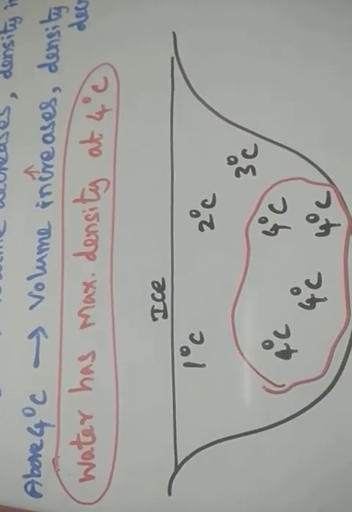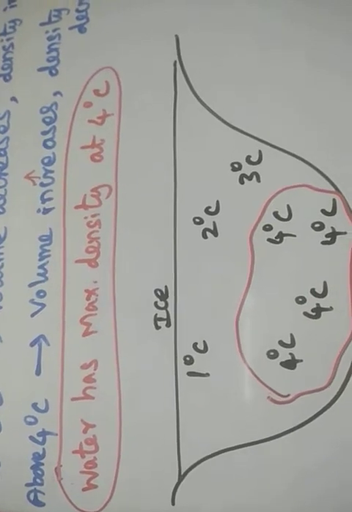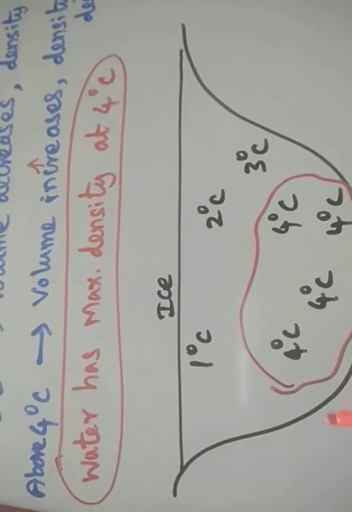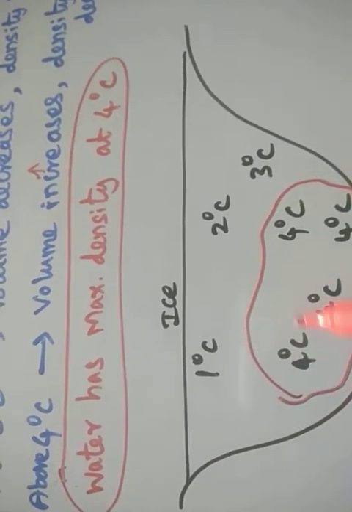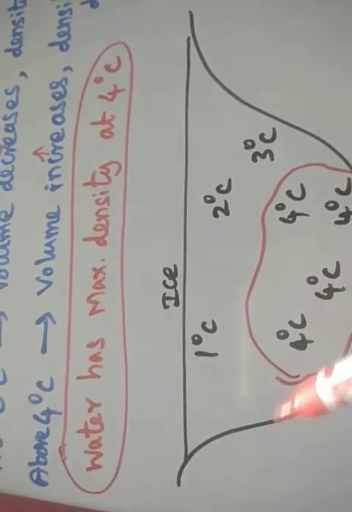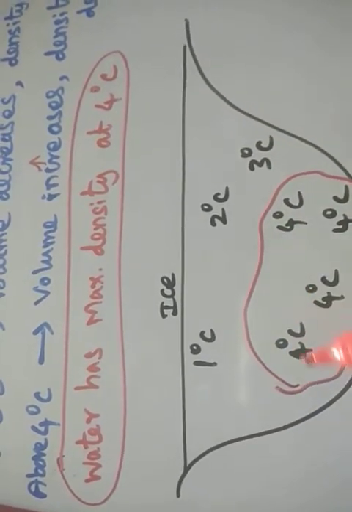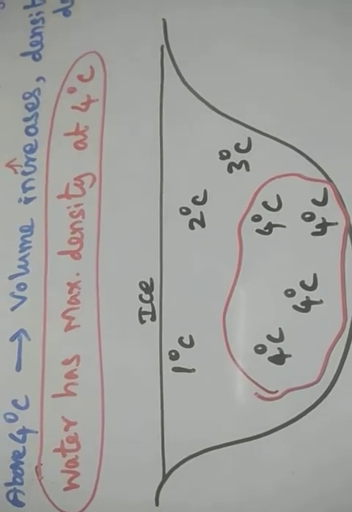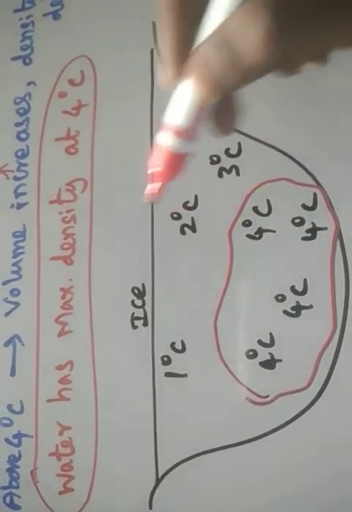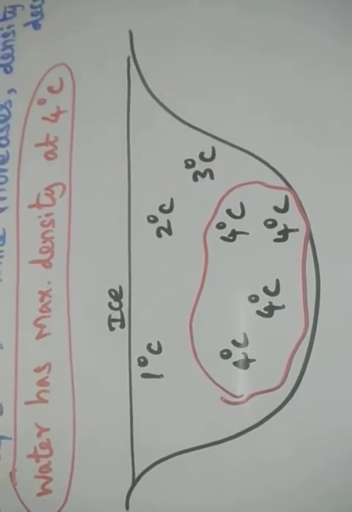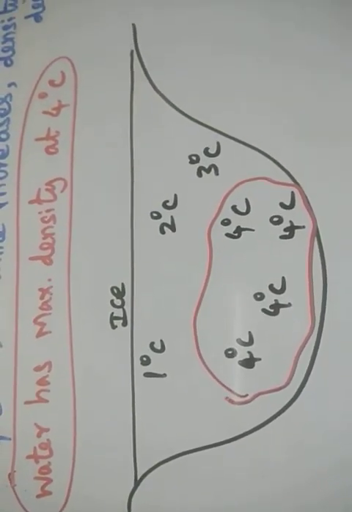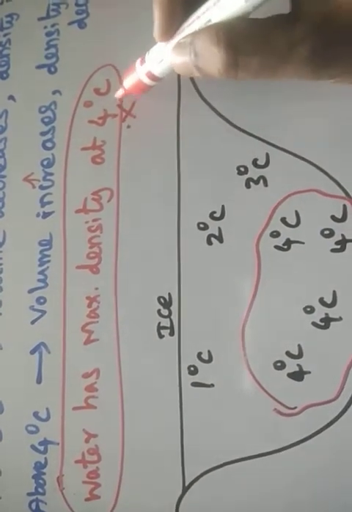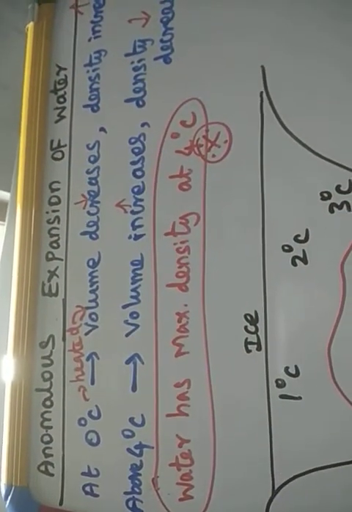Then what will happen? This allows marine animals, that means fish and some other animals living in the habitat of the water, to remain alive and move freely near the bottom. If the water did not have this property, the lakes and ponds would freeze from the bottom up. That means from the bottom to the top side the freezing would take place, which would destroy the entire aquatic animal and plant life. So this is a very important peculiar property of water, the anomalous expansion of water.